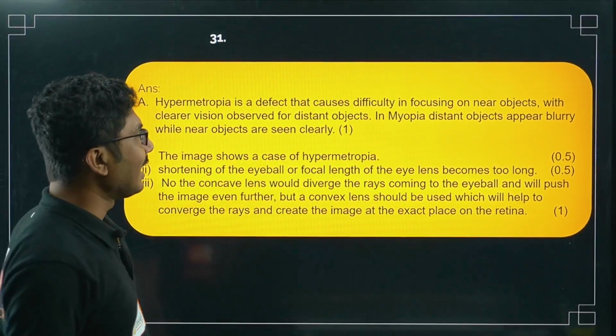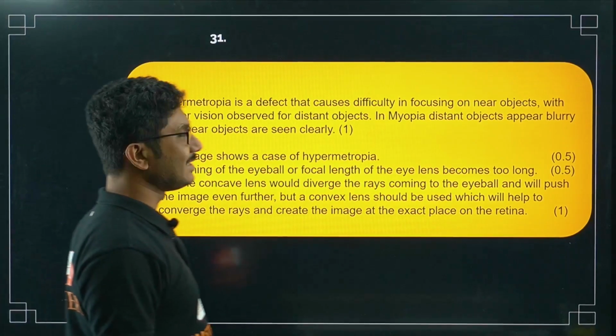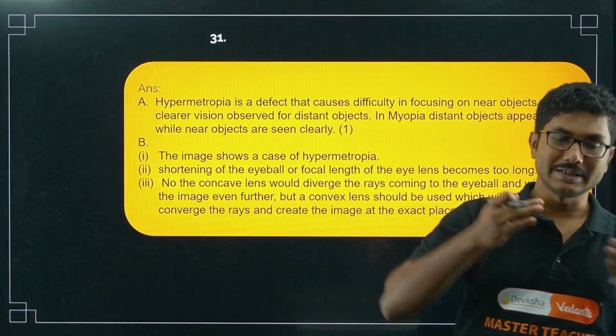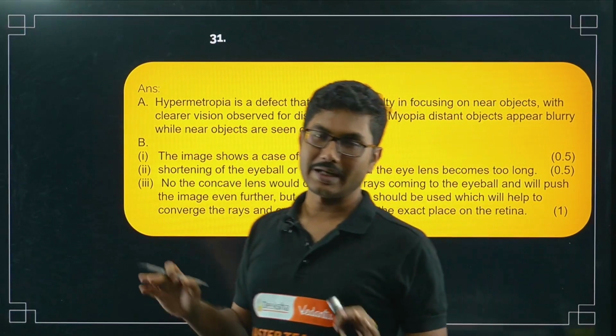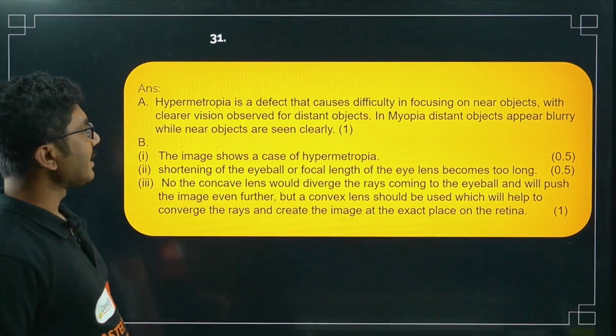In myopia, distant objects appear blurry while near objects are seen clearly. So distant objects appear blurry whereas near objects can be seen clearly. That is myopia, myopic eye. Okay, the image shows the case of hypermetropia.